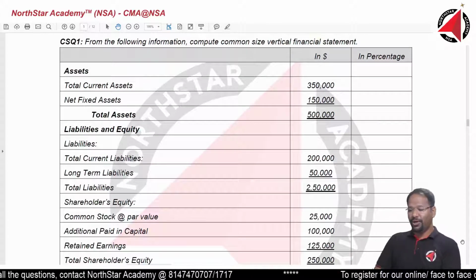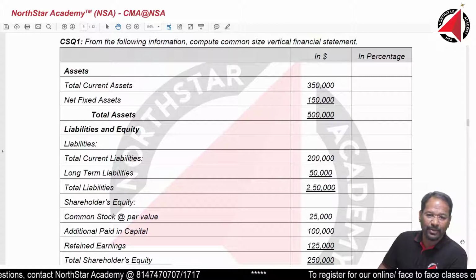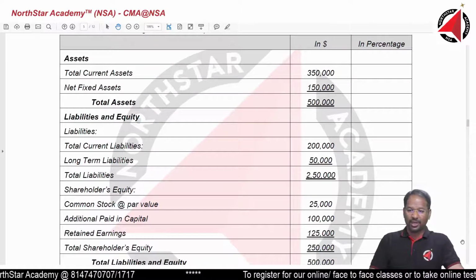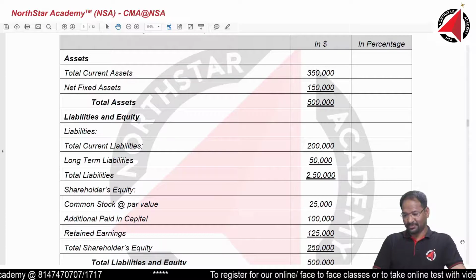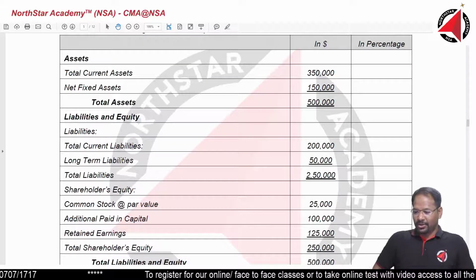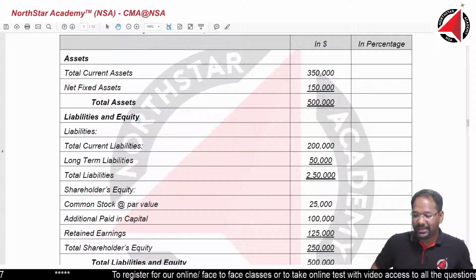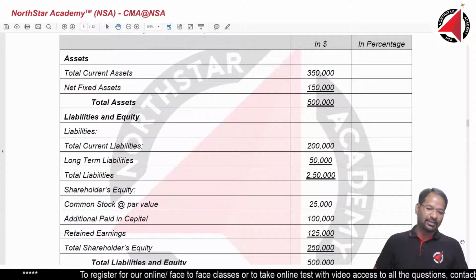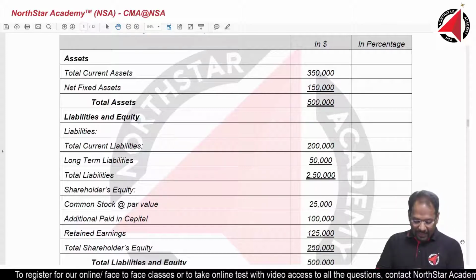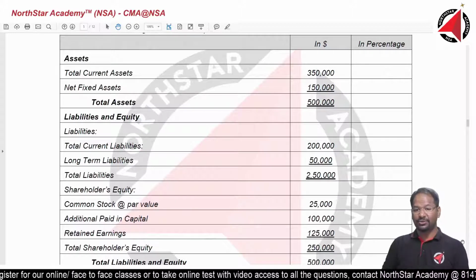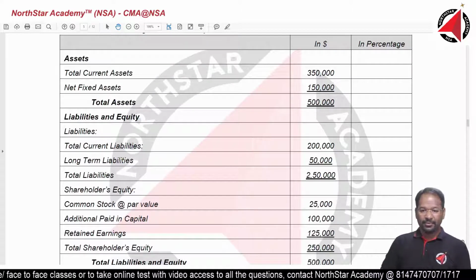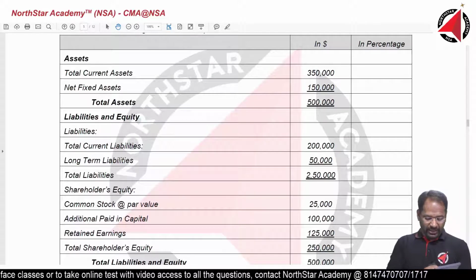All of you, I want you to solve this question. Quickly tell me which is the base. Very quickly, which is the base? How much is the base? So 500,000 will become the base. Total assets will become the base. Very good. Now take up calculator. In calculator, 100 divided by 500,000 into. We are going to solve it here, all of you together. 100 divided by 500 into 350,000.